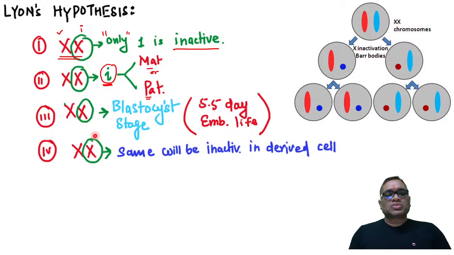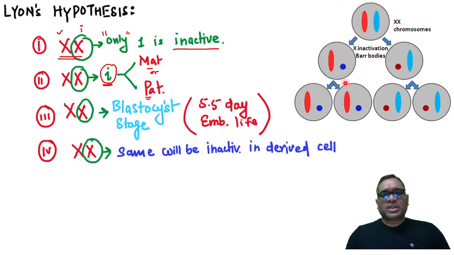And the X chromosome which has been inactivated, whether paternal or maternal, whatsoever has been inactivated, the same will be inactive in the derived cells also. Now you can see there are two X chromosomes, one is blue and one is red. Suppose blue has been inactivated here.